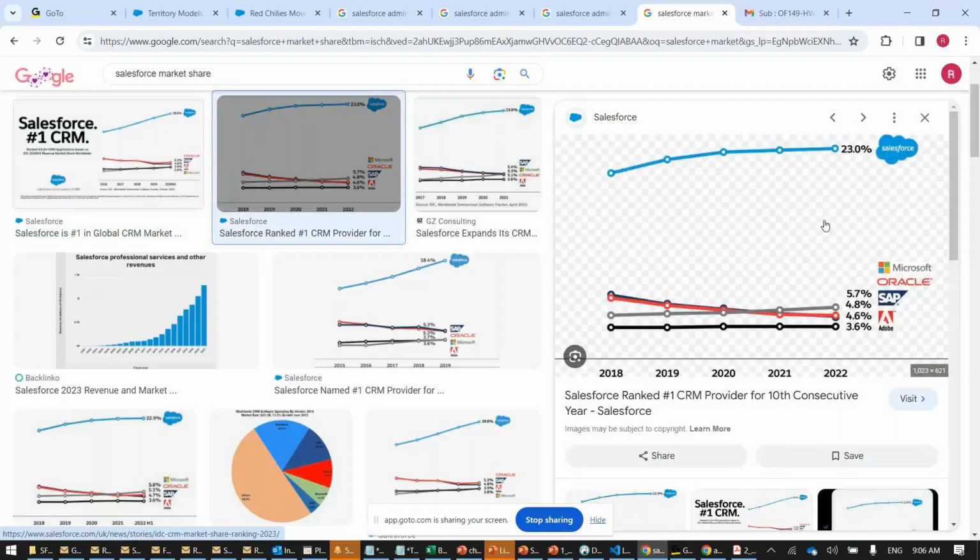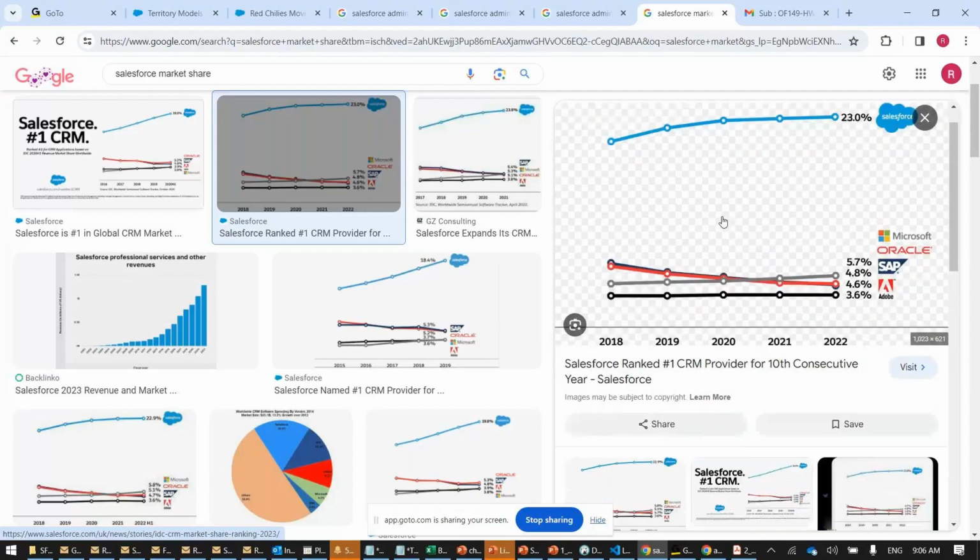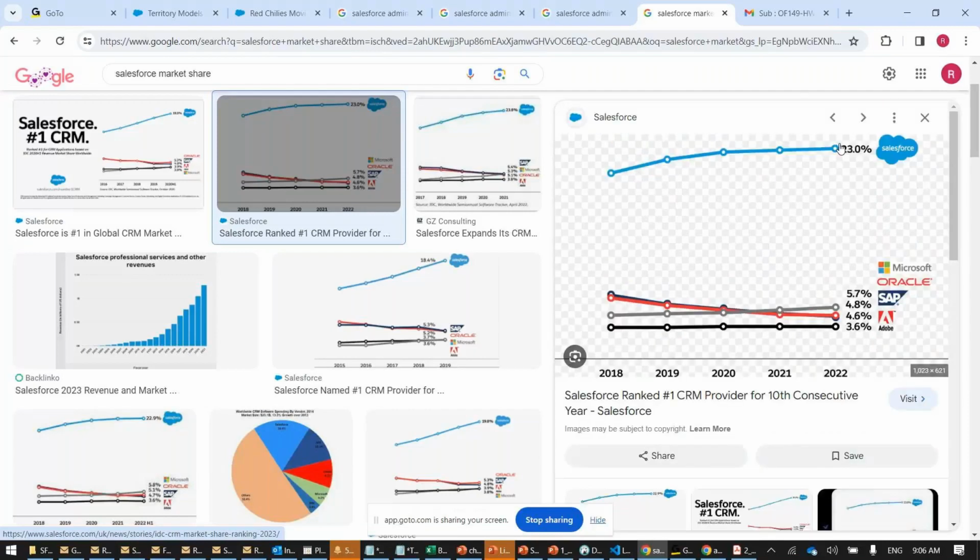Why it's number one, you can see with your own eyes. See where Salesforce is on the graph and where the others are. See, 23% of the IT industry CRM market is completely occupied by Salesforce. It is the king, super king, master king. Here we see all others struggling at 5, 4, 3, 2, 1%, whereas Salesforce is untouchable. There is so much gap. Nobody can even come into competition with Salesforce.